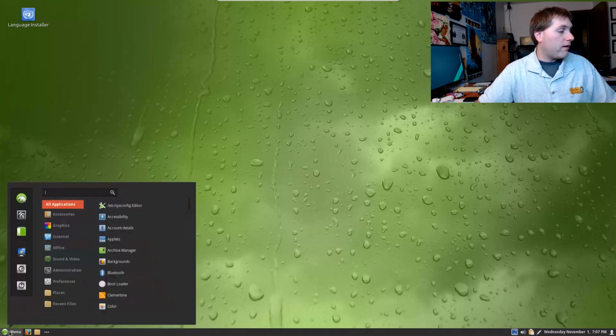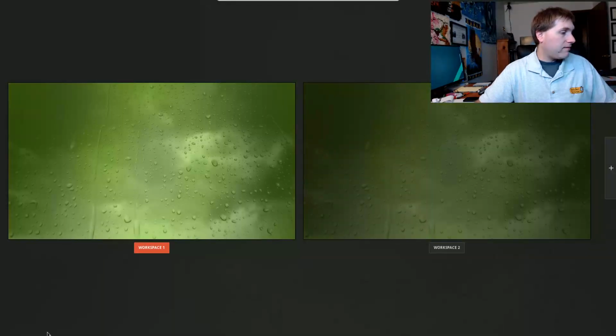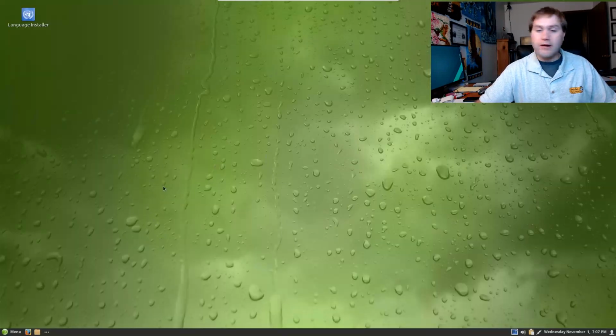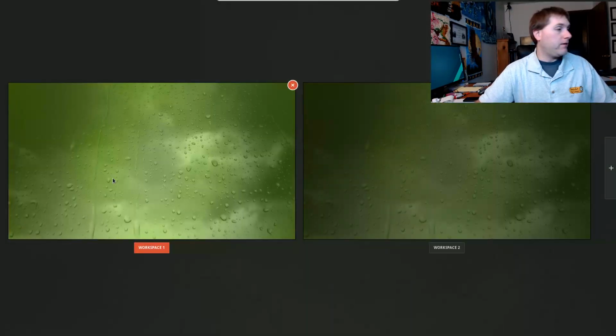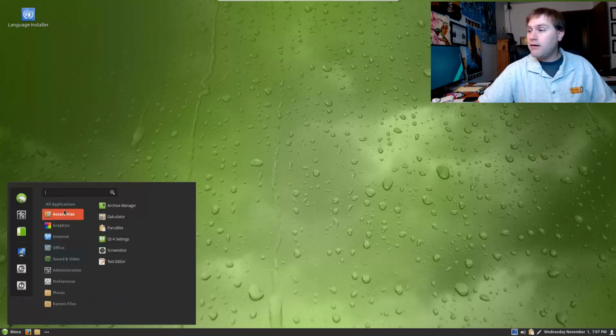So of course we have our Cinnamon menu down here. We have our Linux icons. Let's see, that's a workspace switcher there. Did you see that on the video? Yep, you did. Okay. Wasn't sure if you saw that on the video or not. Basic setup is very similar to the Linux Mint Cinnamon I'm used to. I think the user icon is moved in a different location. That's about it as far as the differences. And they might have one more icon down here in the bottom. I can't recall. Let's go ahead and start by seeing what's installed on this guy, and then we'll kind of move out from there.